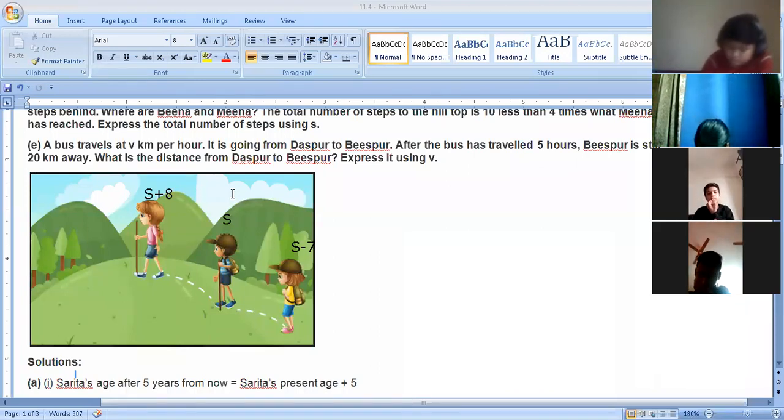Meena is at step S. So 4 times will be 4S. And 10 less than means 4S minus 10. This is the total number of steps. Got it? Understood?